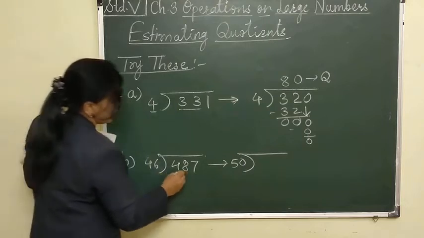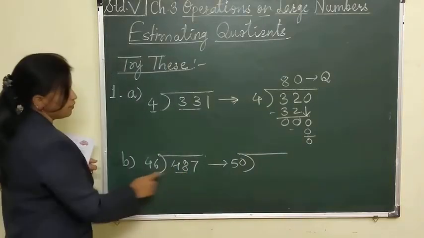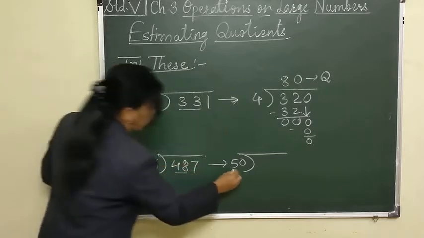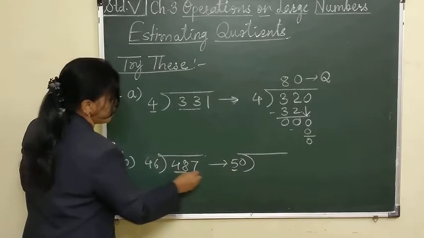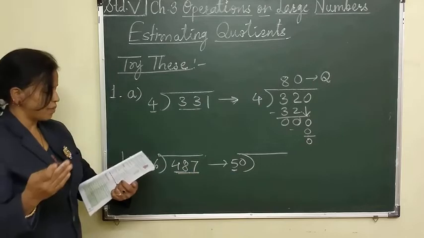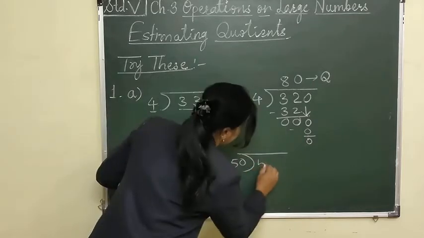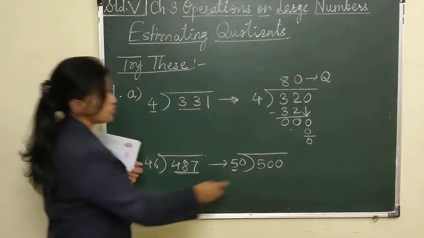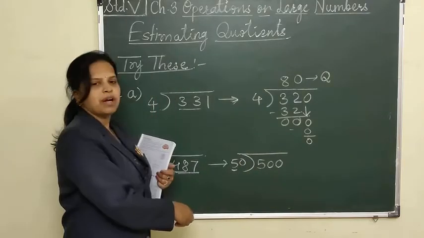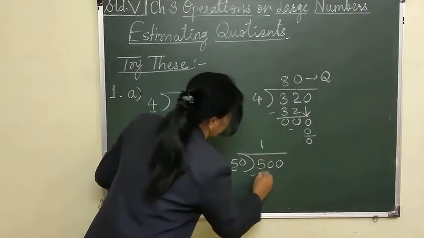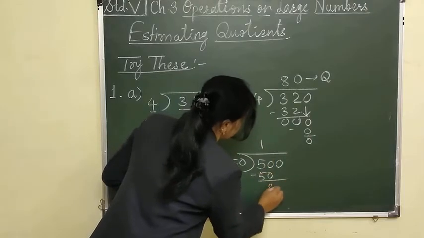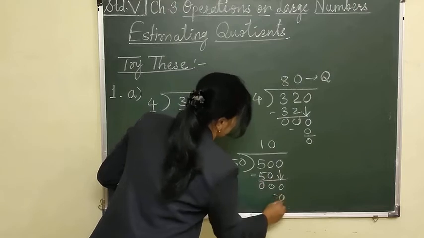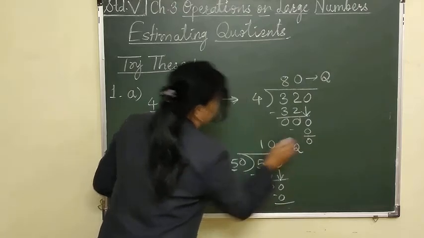And this 480, see here, instead of 48, 5 will be compared with this number 480, which is nearby 500. So 50 and 500, easily we can do the division here. 500 can be divided by 50. So 50 ones are 50. And take this 0 down. 50 zeros are 0. So this will be the quotient.